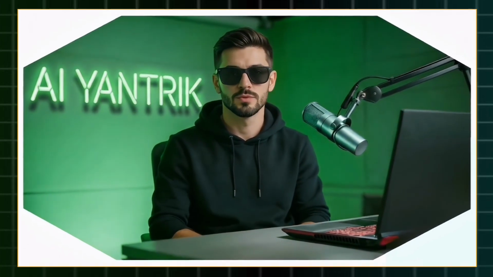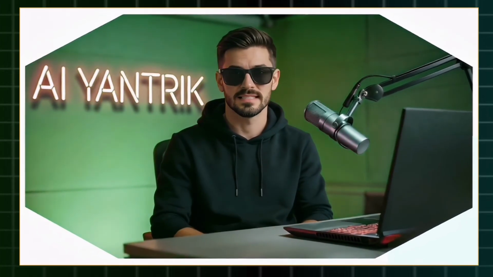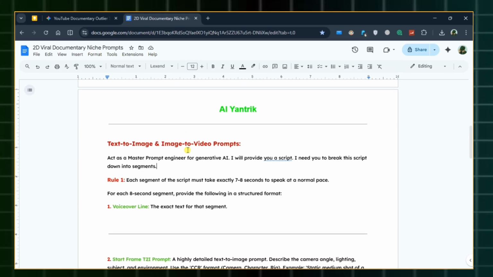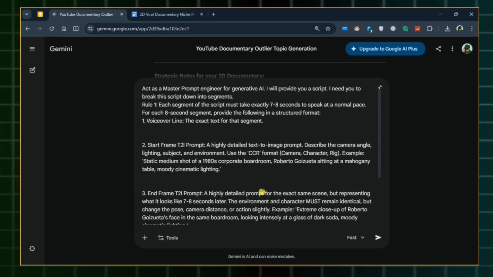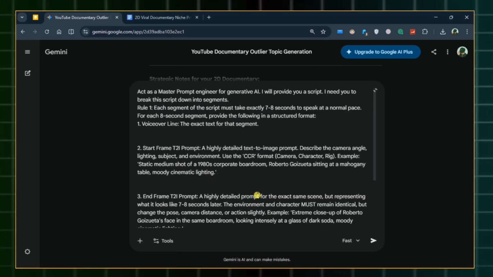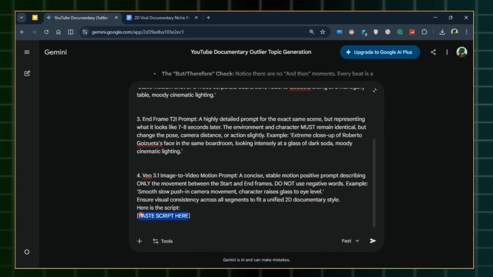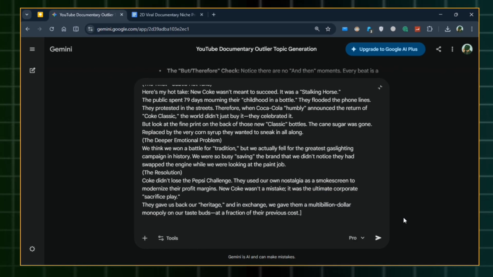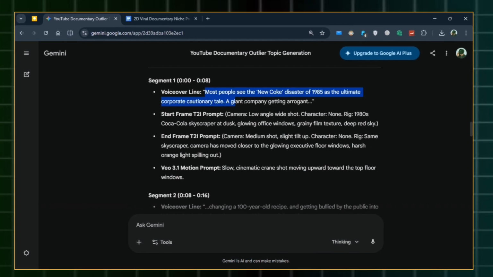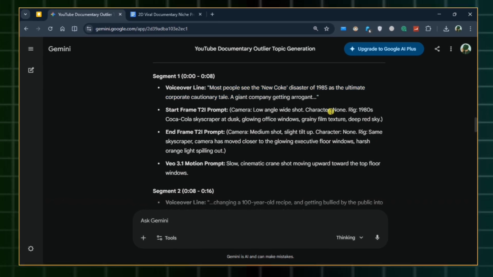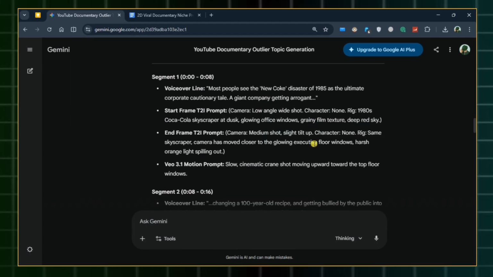Let me show you how to generate consistent cinematic 2D assets. To get those high-quality 2D documentary visuals, we need visual consistency. Go to the description and grab my cinematic storyboard prompt from the Google Doc file. This is the foundation of our visual cage technique. When you paste your script here, the AI doesn't just give you images, it breaks your story into precise 8-second scenes. For every line of dialogue or voiceover, you get a start frame and an end frame prompt.